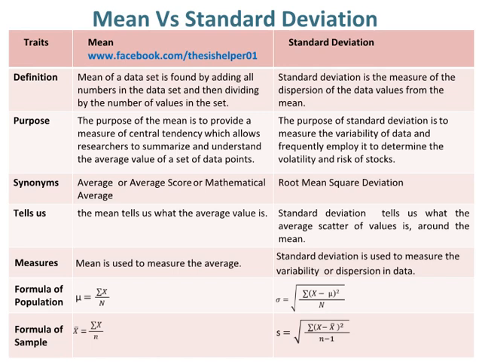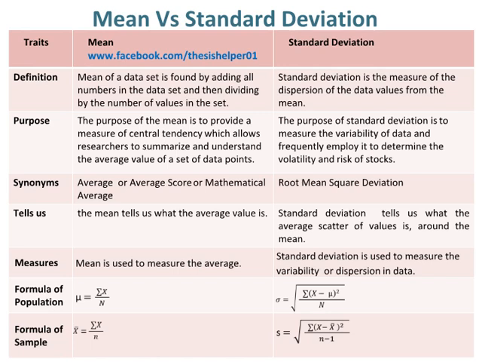The purpose of the mean is to provide a measure of central tendency which allows researchers to summarize and understand the average value of a set of data points. Whereas, the purpose of standard deviation is to measure the variability of data and frequently employ it to determine the volatility and risk of stocks.